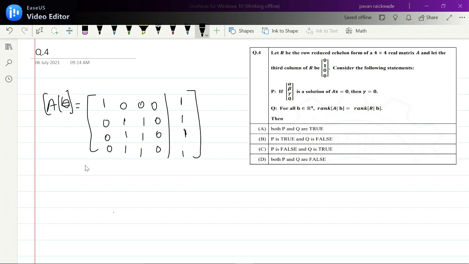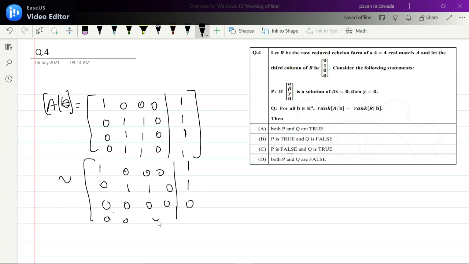So to find its rank, I will perform some elementary row transformations. The transformation is suppose R3 minus R2, R4 minus R2. So R2 will remain as it is. R3 will become 1 0 0 0 0. Also this becomes 0. So what is its rank? Its rank is 2. Correct?